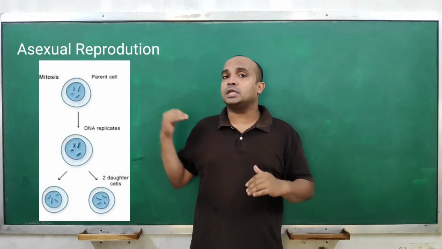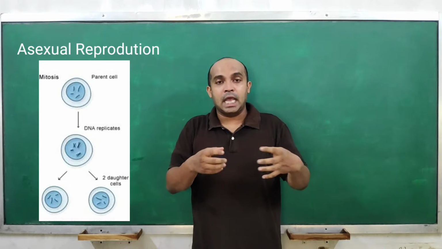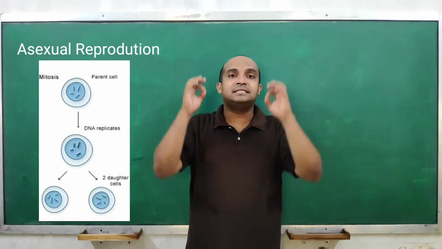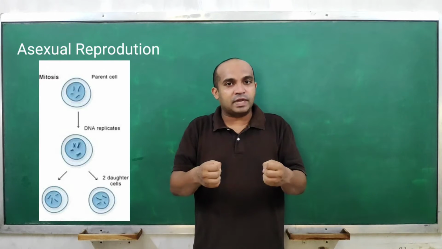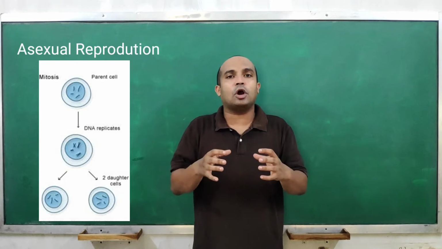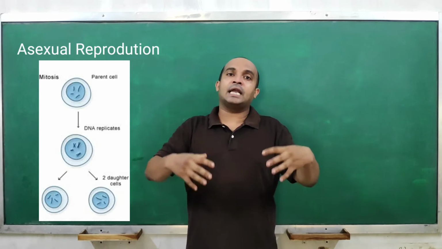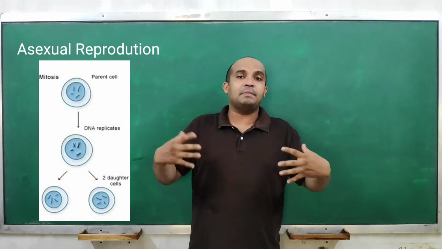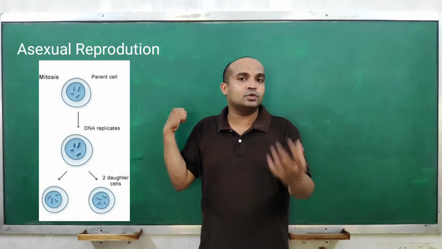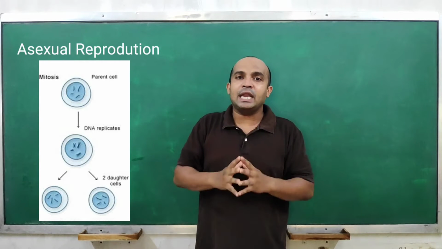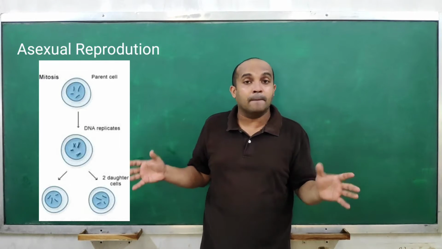Before this division, the DNA present in the cell undergoes a copying mechanism, and this copying is very exact. So in the cell there will be two copies of DNA, and during cell division each copy is distributed to each daughter cell. That is how the daughter cells are identical to each other and identical to their mother cell. So there is a very low frequency of variation; in fact, there is almost no chance of variation here.